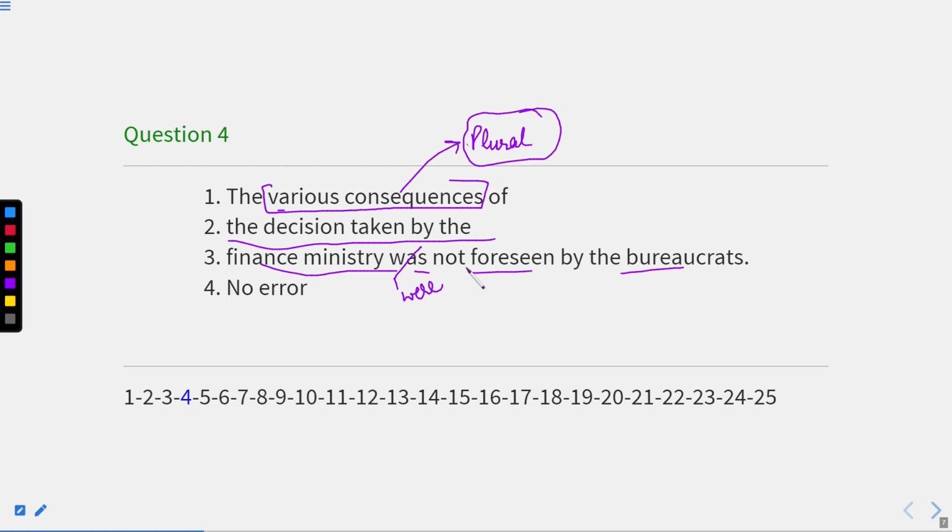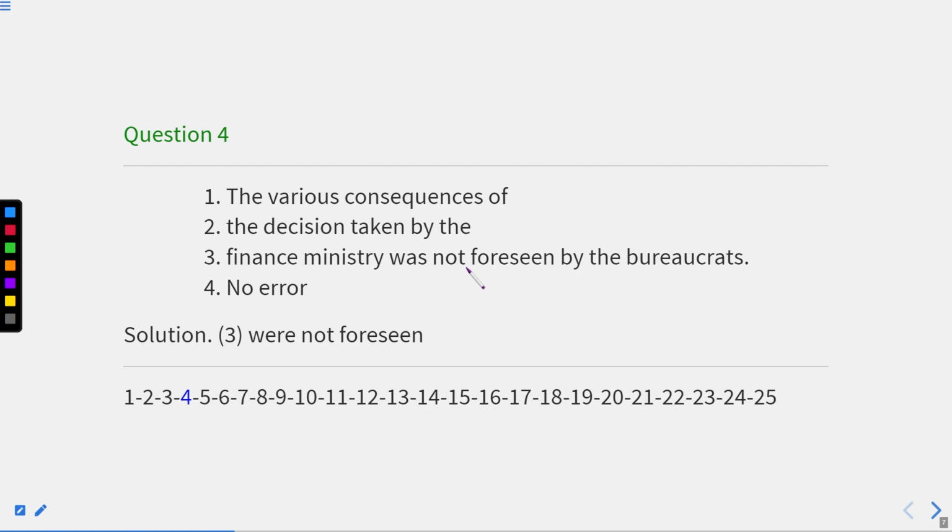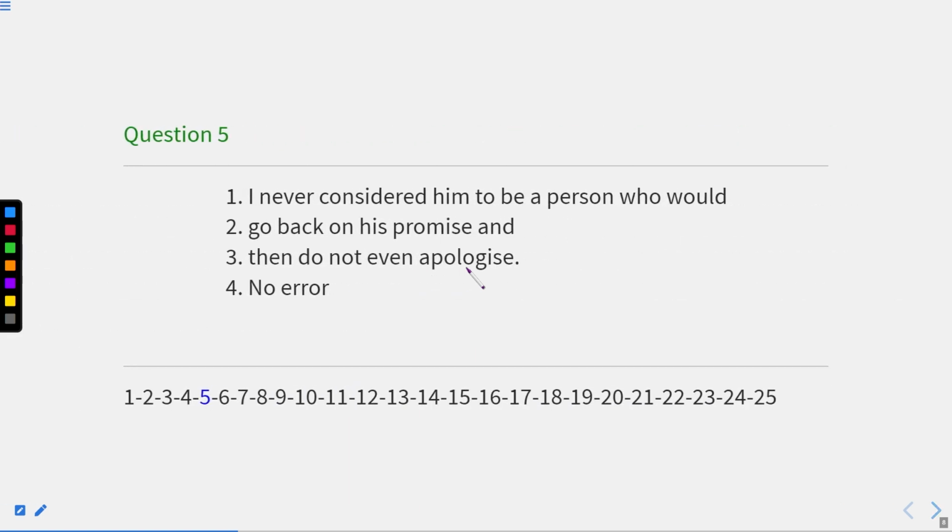Now let us move to question number 5. I never considered him to be a person who would go back on his promise and then do not even apologize. This is very simple. I never considered him to be a person who would go back on his promise. Go back on his promise means break his promise and then do not even apologize.